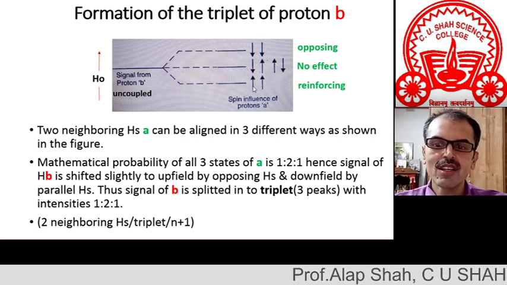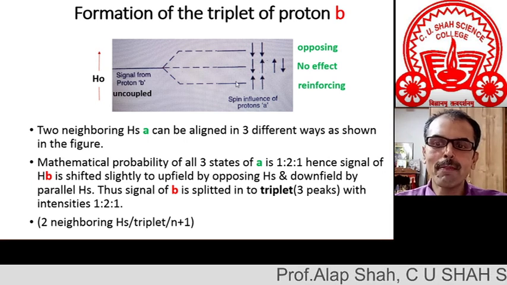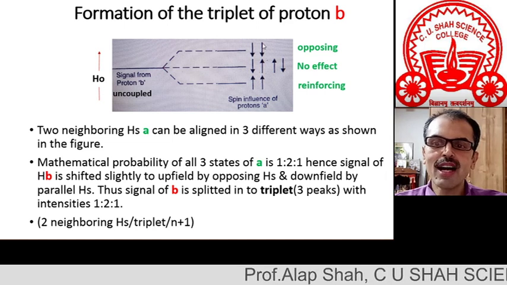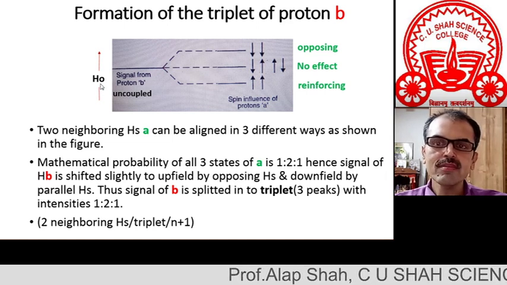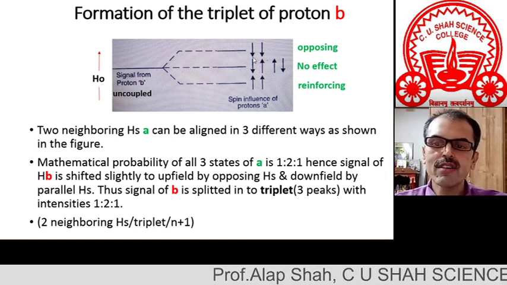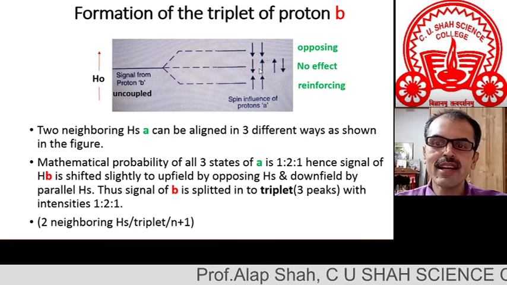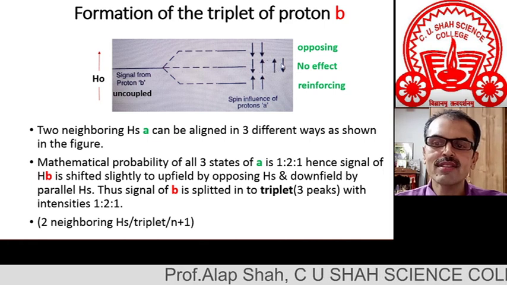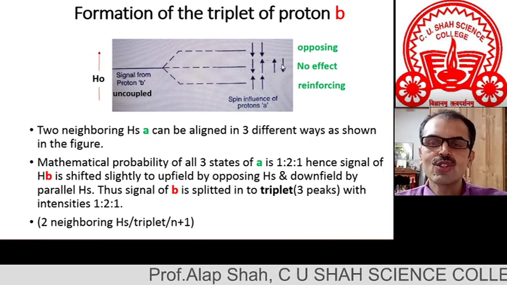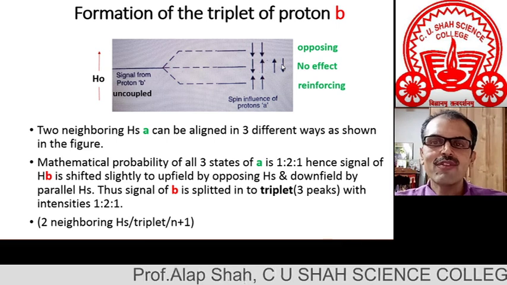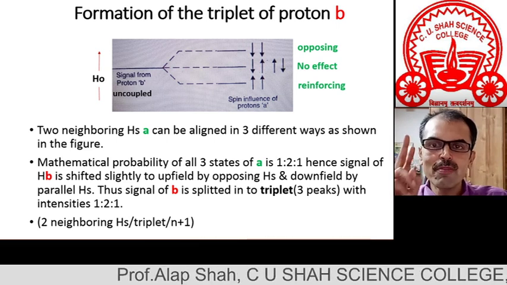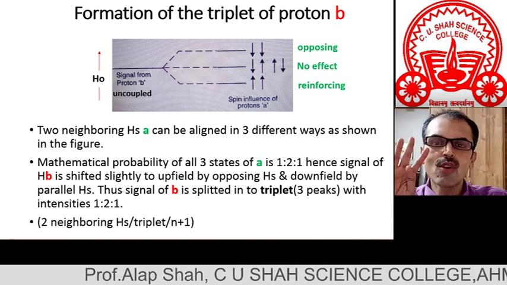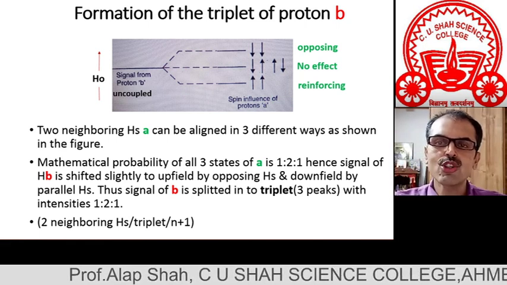One possibility, both spins are oriented parallel to H0. Another possibility is both spins are against H0. The third combination is the first spin is against and the second is parallel, and the fourth is first parallel and second against. So friends, if there are two neighboring protons of any proton, four spin combinations are possible for those two protons, as shown in this figure.